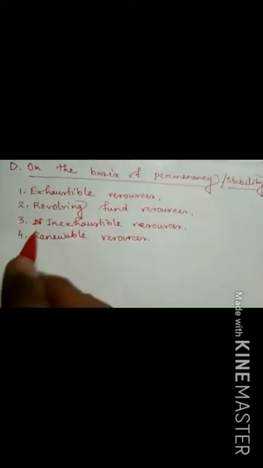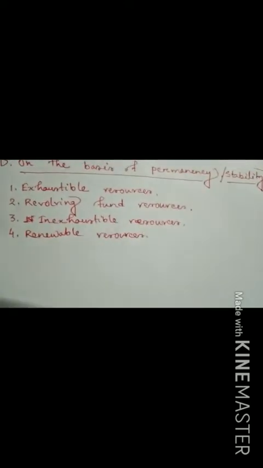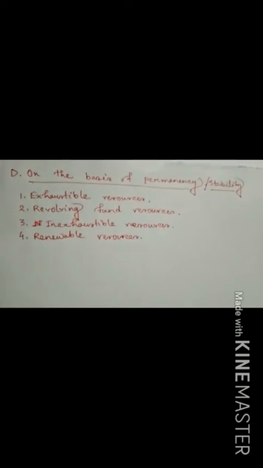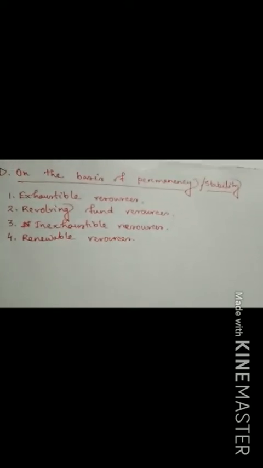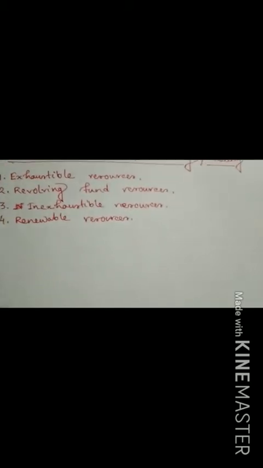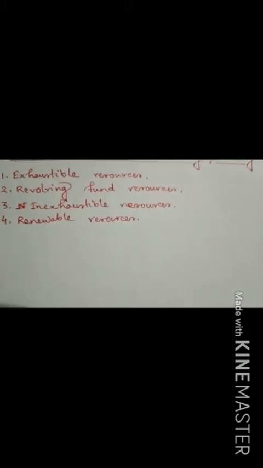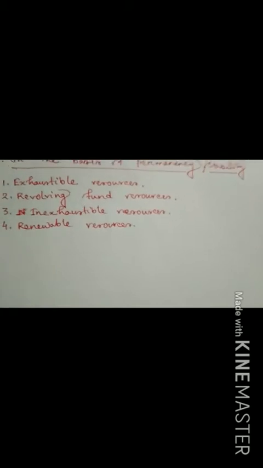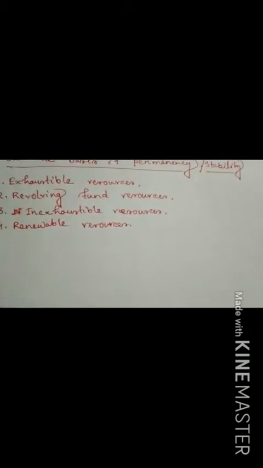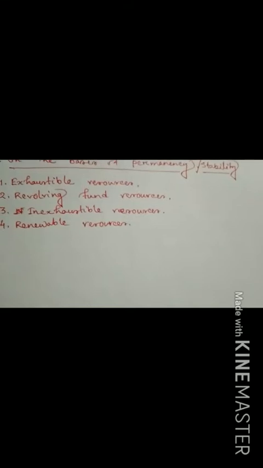First one, the exhaustible resources. Actually these types of resources are distributed in the earth in a fixed quantity. That means such types of resources have a limited stock. If we use the resource, the quantity of the resource decreases for all time.